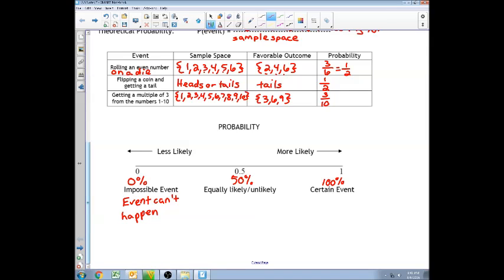A certain event, this is an event that must happen. It must happen. A certain event that will occur at this point is, well, right now I'd say seeing the sun, unless some catastrophic event happens that is unforeseen at this point. I would say seeing the sun again is an event that must occur.